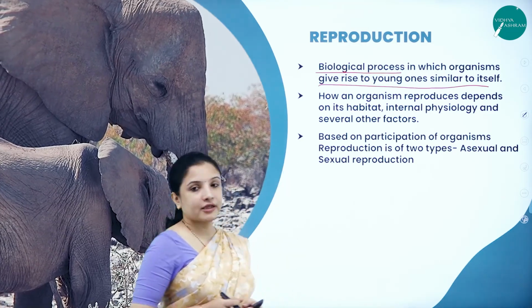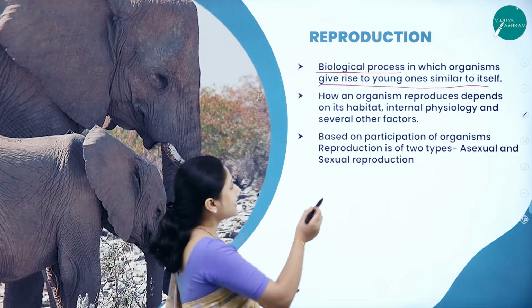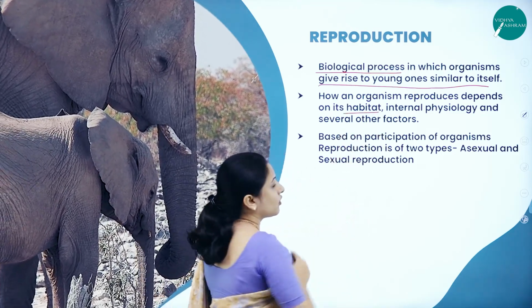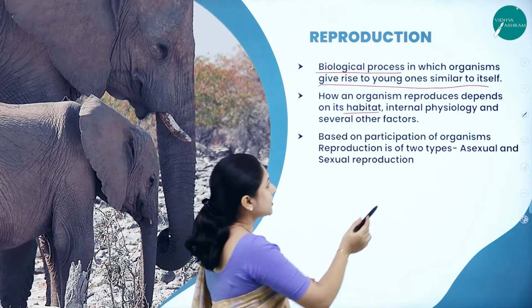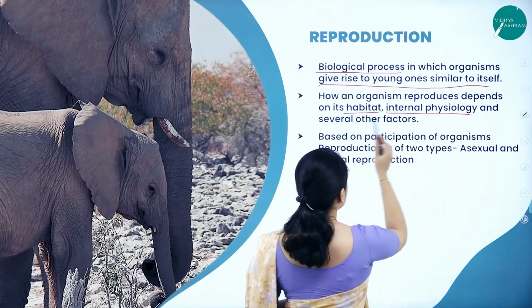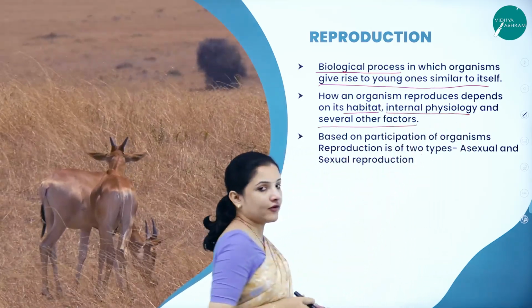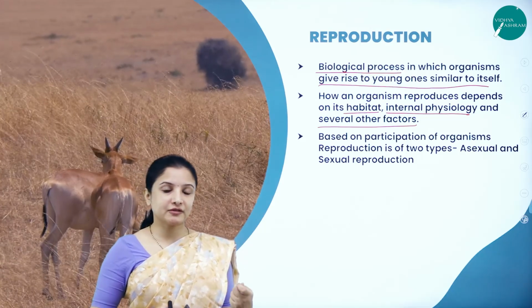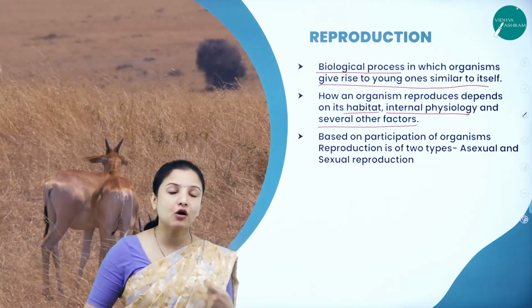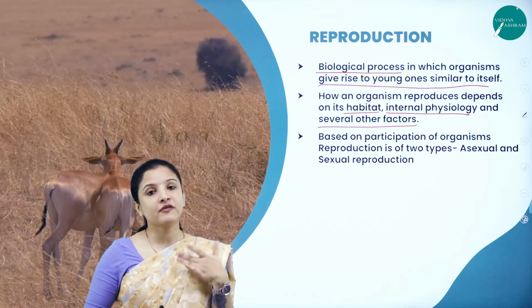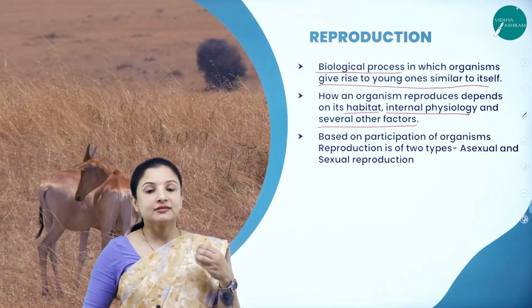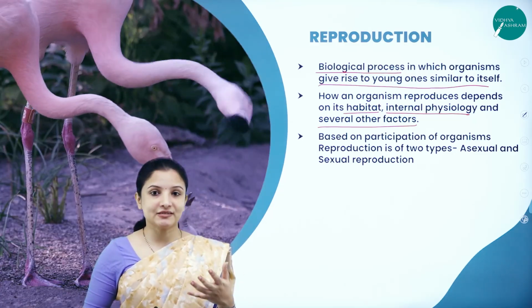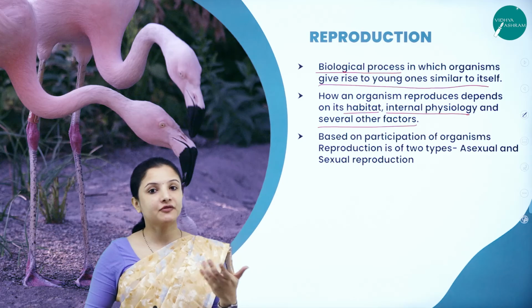And how an organism reproduces mainly depends on the habitat of the organism, the internal physiology of the organism, and various other factors. Say for example, some of the organisms are capable of internal reproduction. Some of them, the reproduction is external, that is, fertilization itself is external.